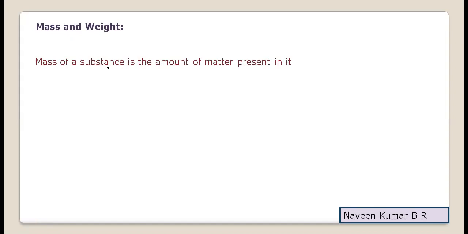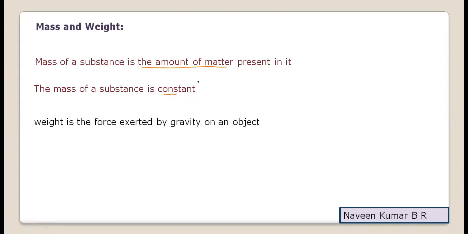Mass of a substance is the amount of matter present in it. The amount of matter present gives the mass of a substance. And such mass of a substance is constant, that means it does not vary. Mass of a substance will not vary, it will remain constant.